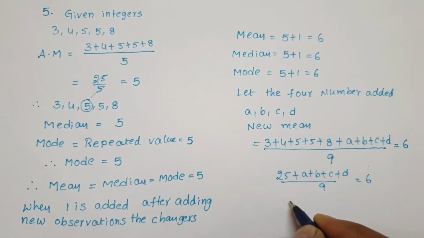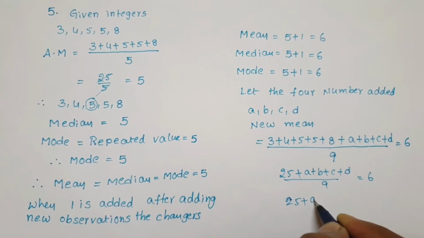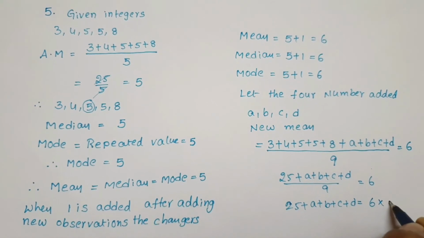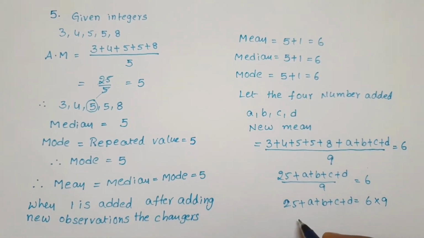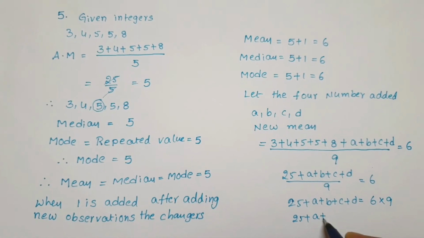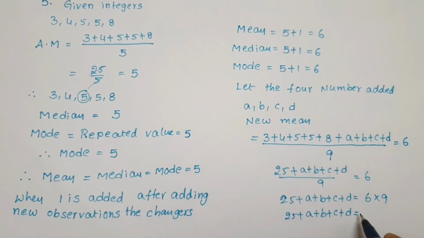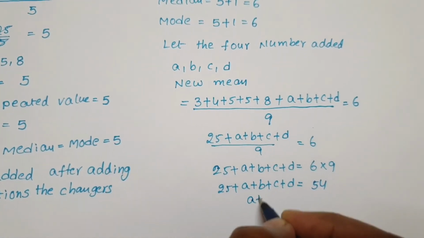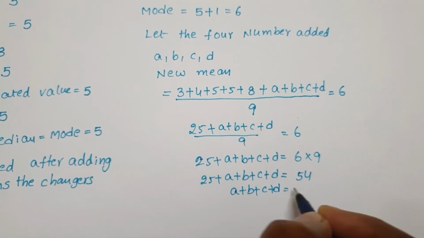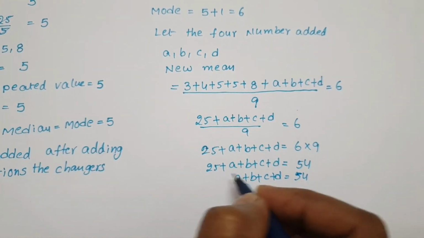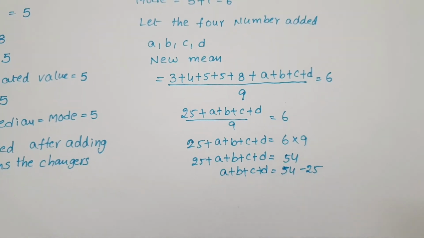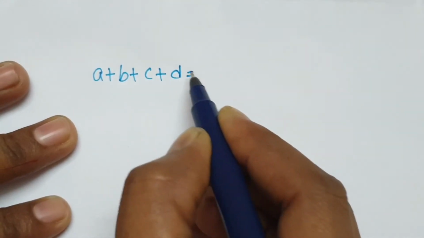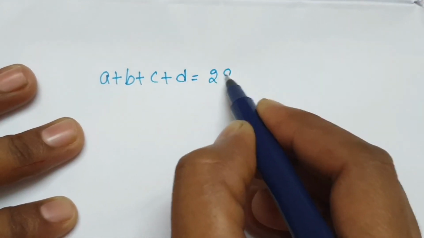Send 9 to the other side. 25 plus A plus B plus C plus D equals 6 into 9. 6 nines are 54. Here 25 also goes to the other side. A plus B plus C plus D equals 54, and plus 25 goes to the other side as minus 25. A plus B plus C plus D equals 54 minus 25, which gives 29.